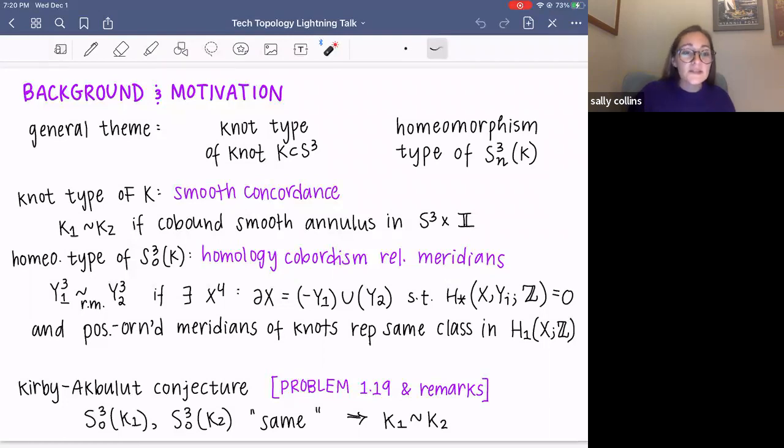And this work is inspired by a question posed in a conjecture of Kirby and Akbulut in Kirby's problem list. It's problem 1.19 and some subsequent remarks, where they conjecture that if two knots have the same zero surgery three manifold, then it must mean that the knots were concordant. And in the case of this homeomorphism type and this knot type, this conjecture is false.